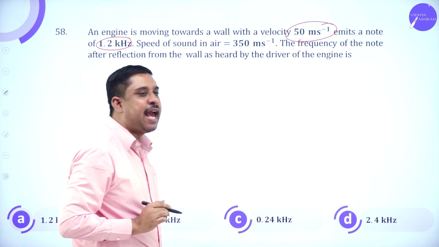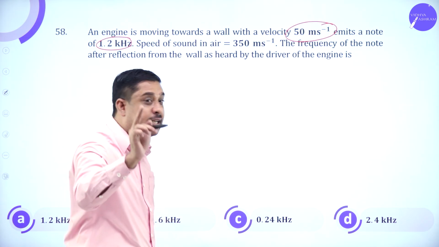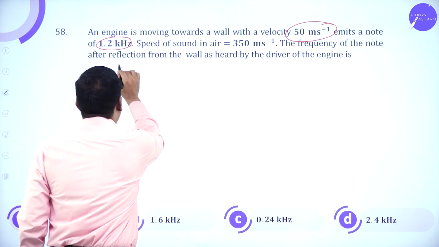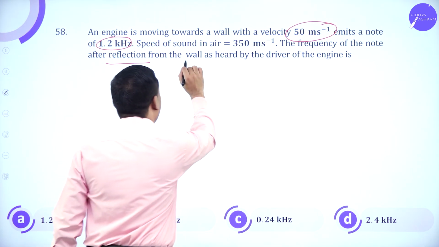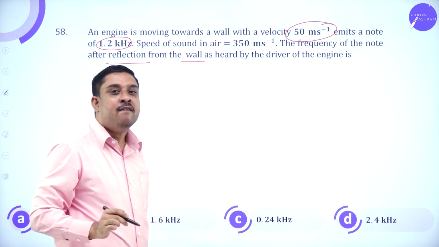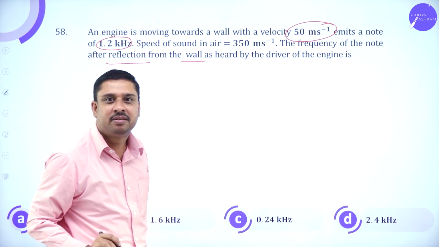Speed of sound in air 350 meter per second. Now, the frequency of the note after reflection from the wall as heard by the driver, which means here observer and the source become the same.